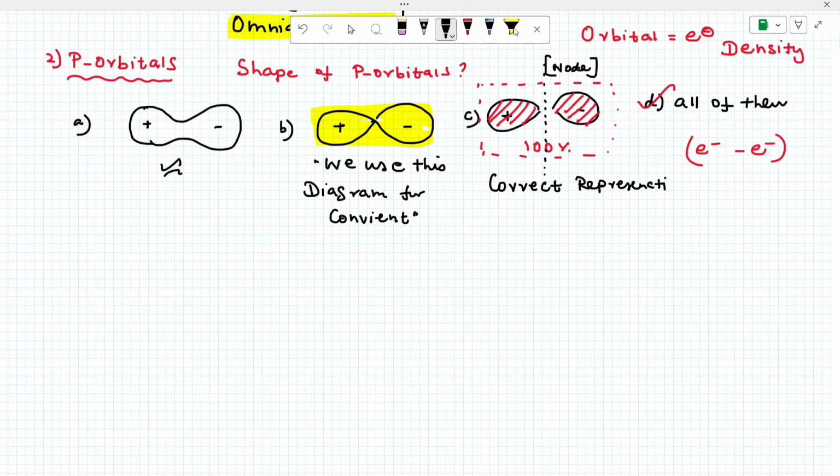So at this point, see, at this point there is no electron, right? Actually, that is called a node. For our simplicity, which diagram can we use? Option B. Okay, this is very important. Please know. And the next important concept, basic fundamental concepts in chemical bonding.